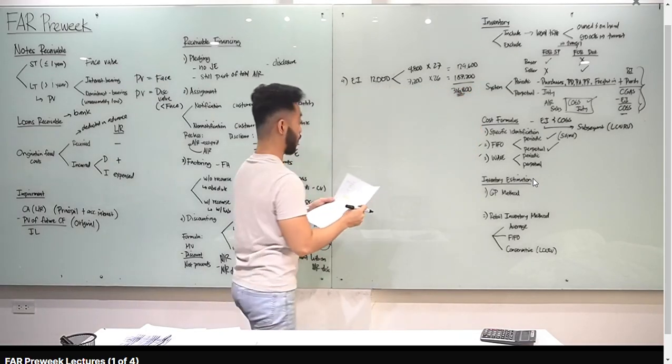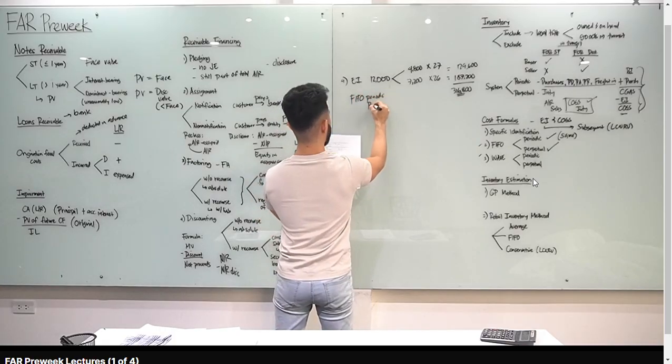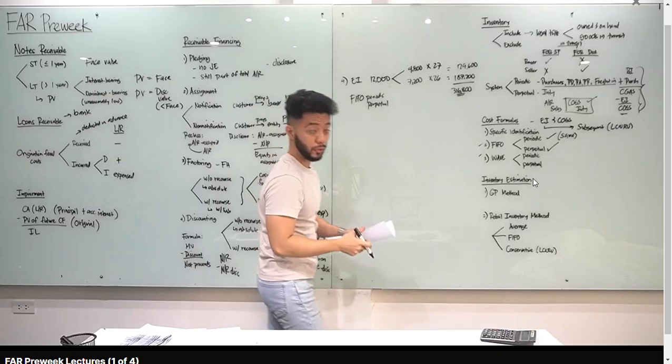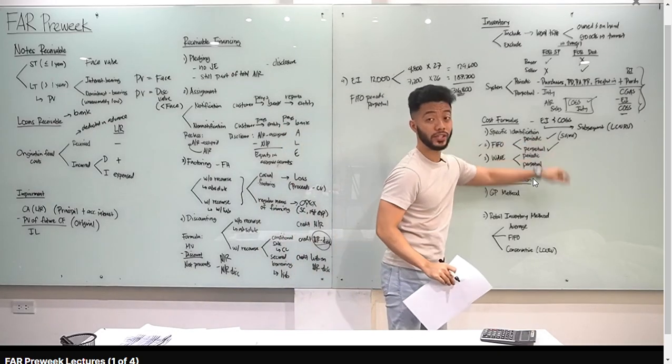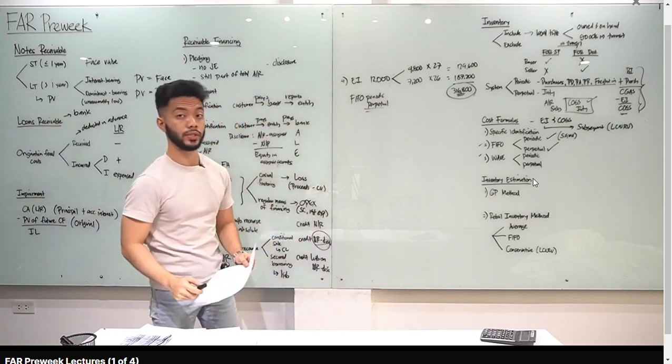Okay? Pag FIFO, nakalagay dyan, FIFO periodic. Paano, class, kung ang tanong dyan, FIFO perpetual? Anong magiging sagot mo dyan? Sabi ko kanina, FIFO periodic, FIFO perpetual, same yung sagot mo dyan. Kapag nakalagay FIFO perpetual, sagot mo rin is the same, 316,800.